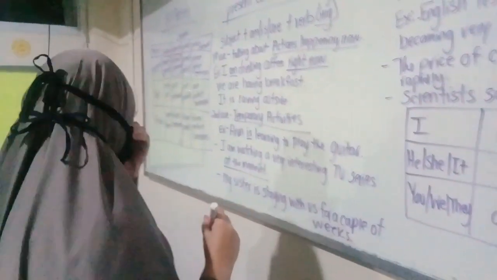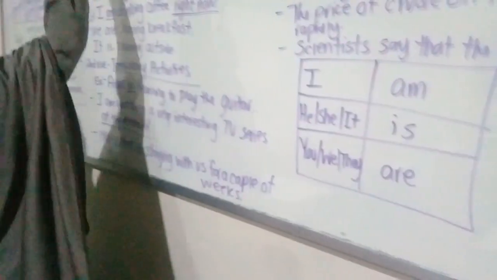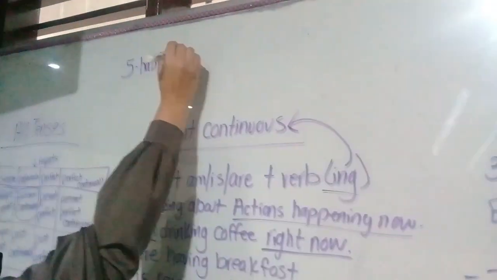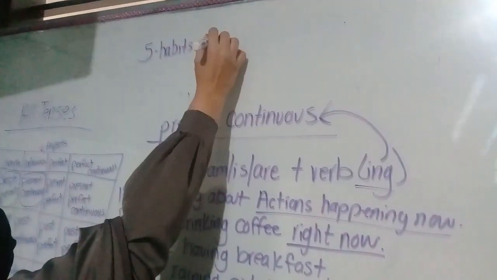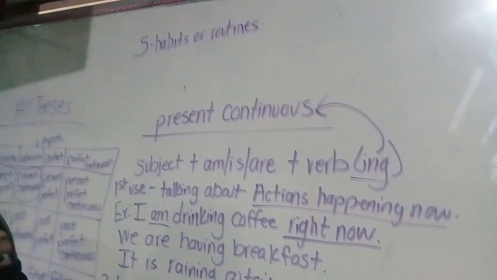So the simple present, you had the habits or routines. Okay? So 5 for habits or routines. And these should be things that you do every day.